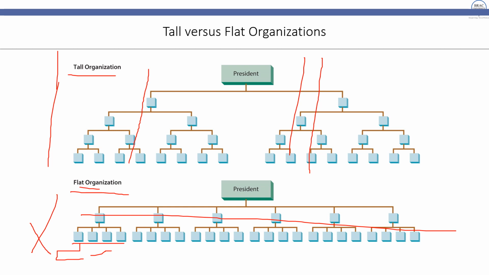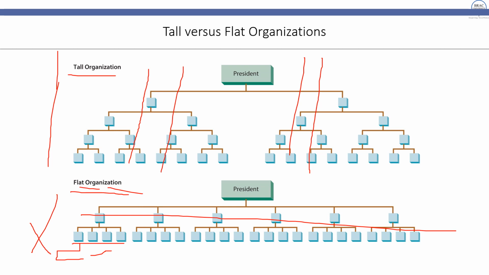So in tall we have narrow span of control, we can say that, and in flat we have wide span of control. So that's the difference between tall and flat organization, and that is also the difference between wide and narrow span of control. In wide span of control, as you can see here, in flat organization you go across, from left to right, and here in tall, which is the narrow span of control, you have less number of subordinates.